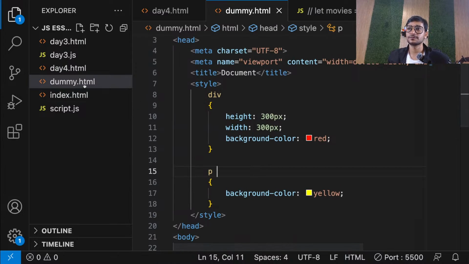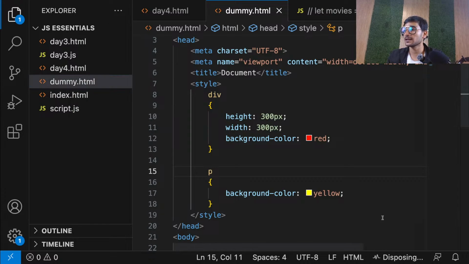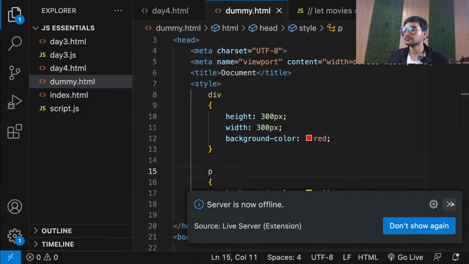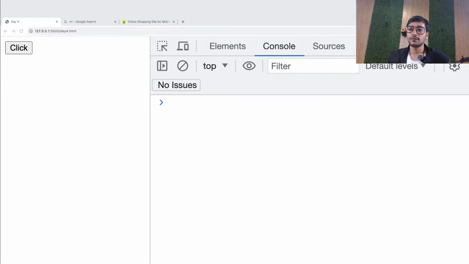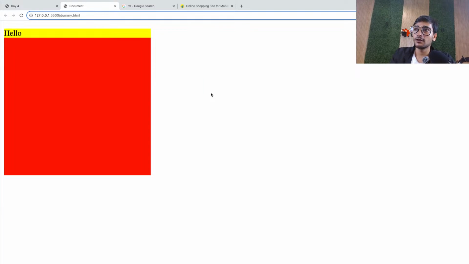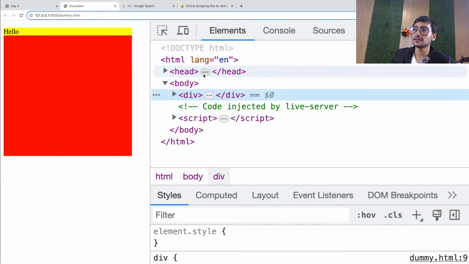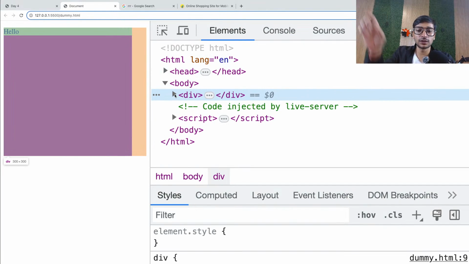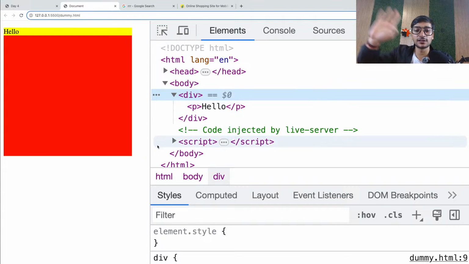Let's run this page. So if I just copy the path, or let's stop the live server for a second and run this file. So go live. Okay, here we are, guys. It's running. You can see now we have that div, and we also have that P tag. You can see, right, everyone? Hopefully you can see that you have that div, this whole thing, and you have this P inside that, the yellow thing. So the yellow one is P and the whole red one is your div.